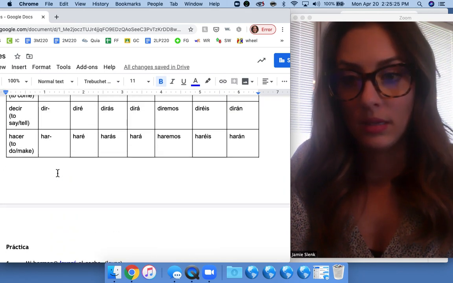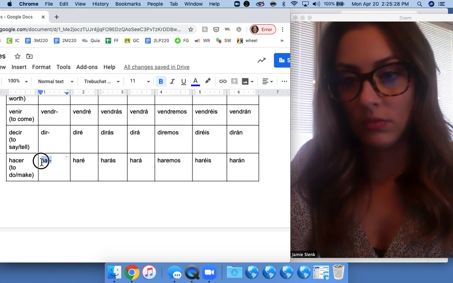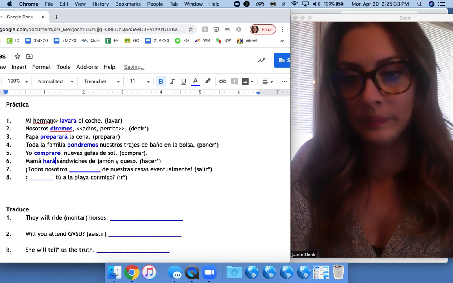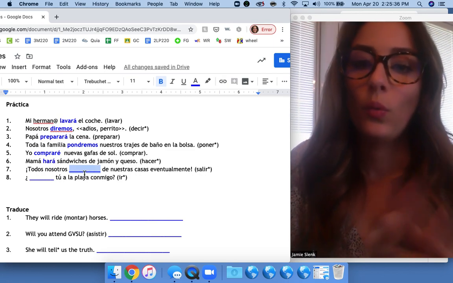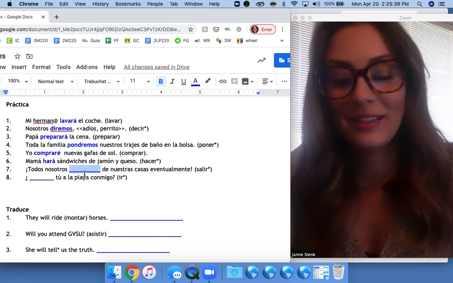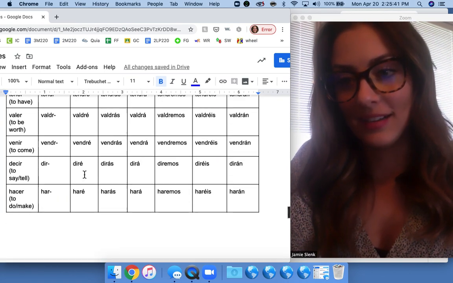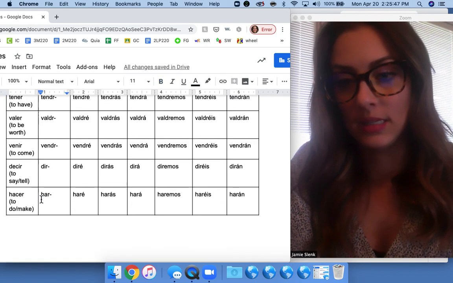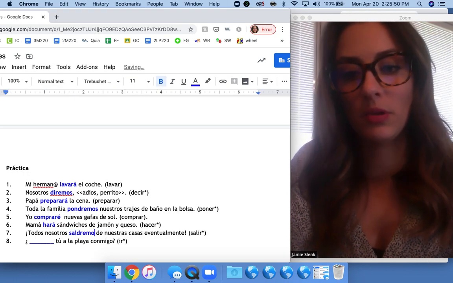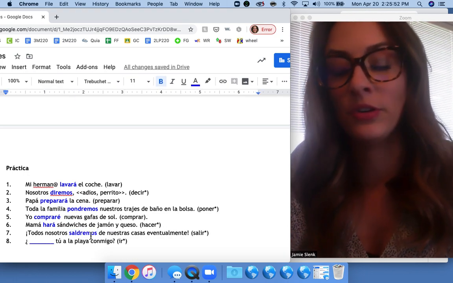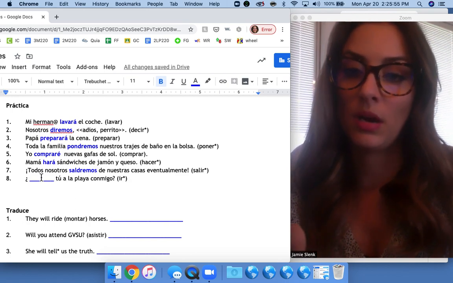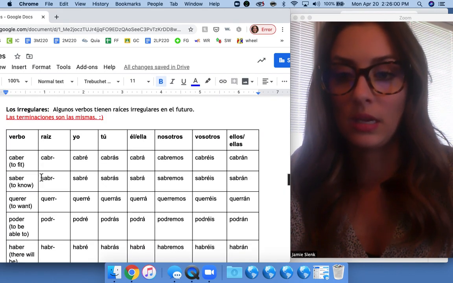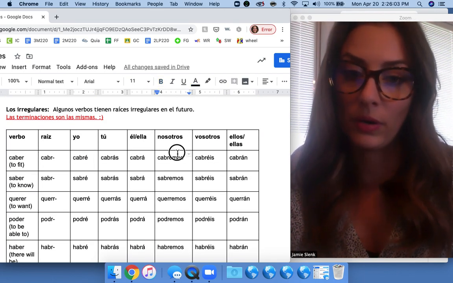Mom will make sandwiches. The root is har, H-A-R. Mamá hará. All of us will leave our houses eventually, hopefully. Salir is irregular, so it goes to saldr and saldremos. All of them have accents again except for nosotros. And all of them are either with A's or E's. Anytime you're involved, you're going to see the letter E, so in the yo form and the we form.